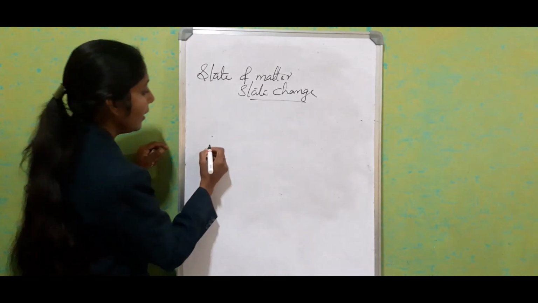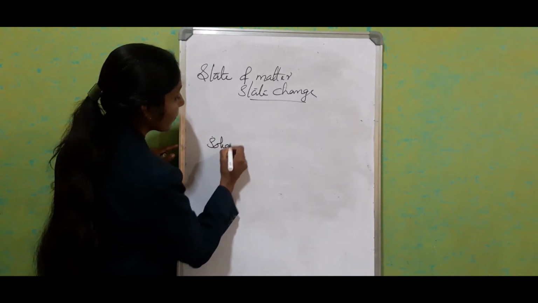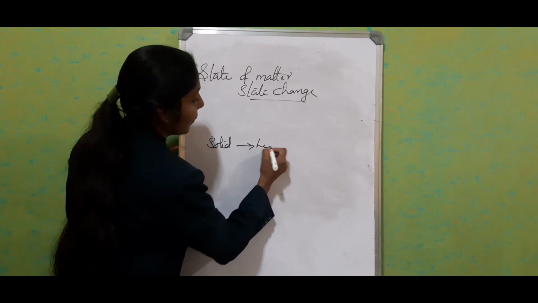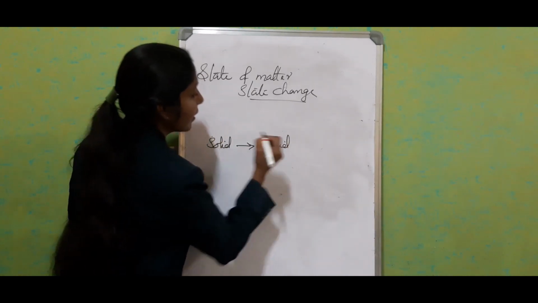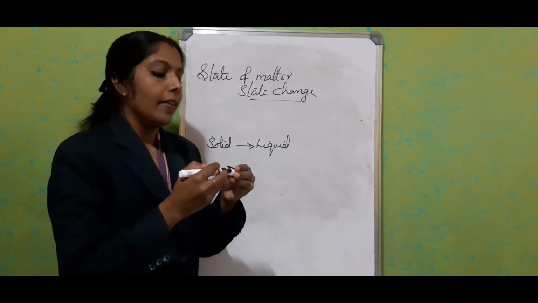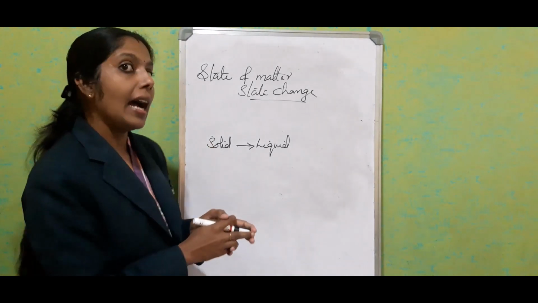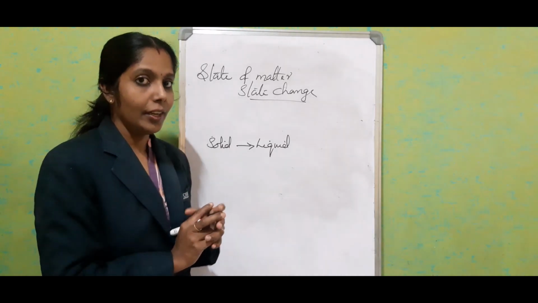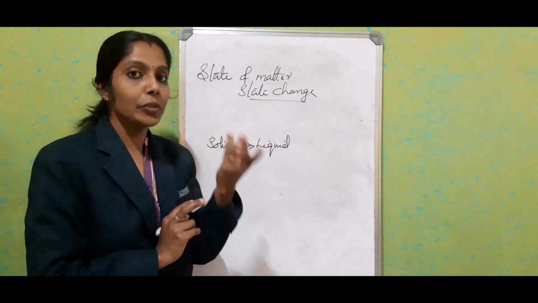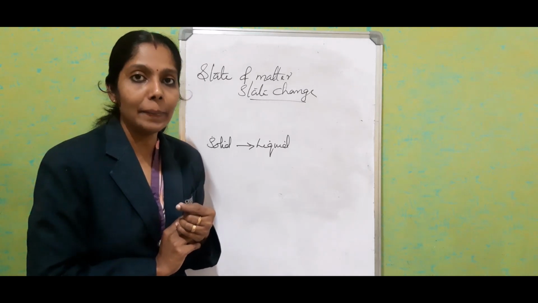Okay, the first one, solid to liquid. So what we call, when the solid changes into liquid at a particular temperature, we used to call that process with a name.